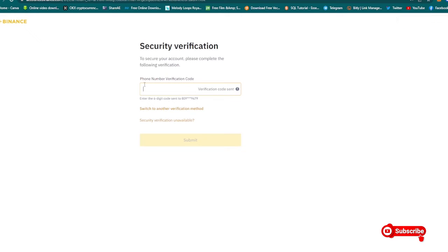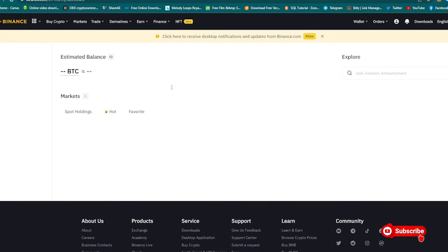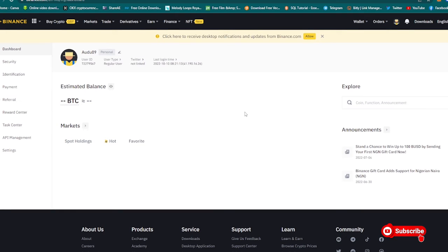Once you've registered, obviously you're going to use your number as well, so you can get a code to finalize your registration. So I'm getting my code right now from Binance. Yeah, I got it already. I'm putting it right there. Hit enter, submit. Okay, sorry, they sent me another one. Okay, yeah, I'm already in.